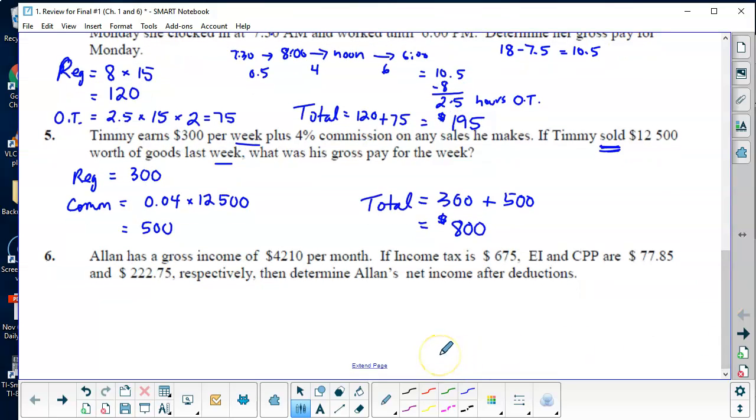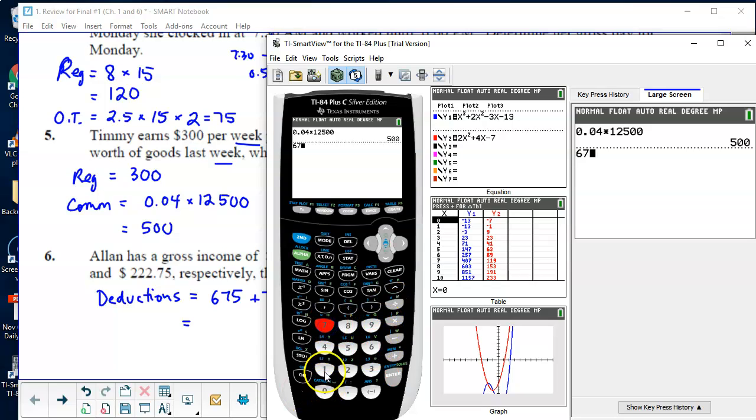All right. Next one, Alan has a gross income of $4,210 per month. If income tax is $675, EI and CPP are $77.85 and $222.75 respectively. Determine net income. So really you're subtracting. What you could do if you wanted, deductions, is add up the deductions and then do one subtraction. Kind of. It's up to you. You can subtract all of them. Really doesn't matter. But we're going to do it this way.